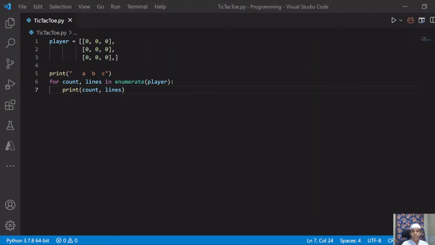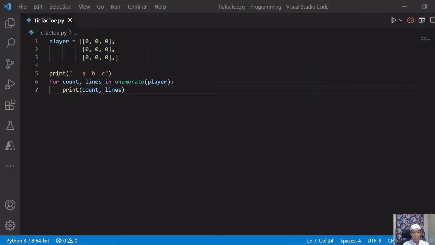Indexing with list and slicing. So first of all, what is indexing and what is slicing? Indexing is used to obtain individual elements and slicing is used to obtain a sequence of elements. Indexing and slicing can be done in Python sequences like list, string, tuple, range objects, etc. Okay, so now let's come to our game.